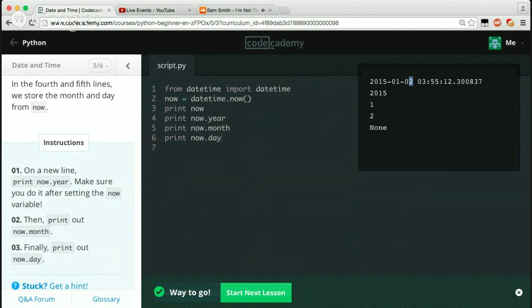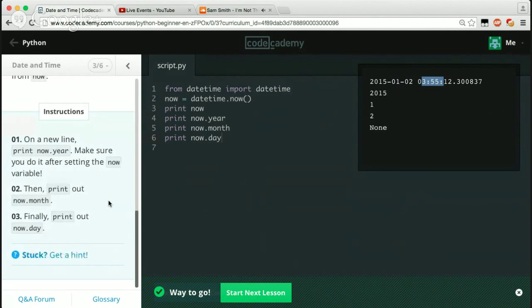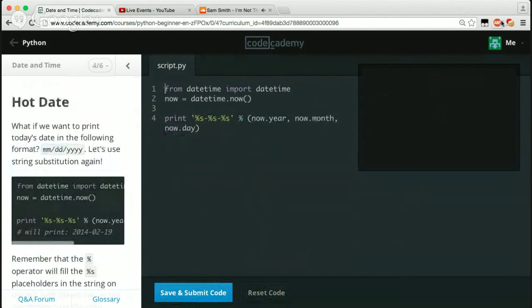Which it's not really the second, but I guess we can go with that. I mean, it's probably the second if you're Eastern time, which is probably what it's doing right here because we were getting 12.3. So it's probably thinking that we're Eastern time, which I'm not. We're Mountain time. So as you can see, it's only 8:58. So, hot date. What if we want to print today's date in the following format: month, day, year? Let's use a string substitution again.